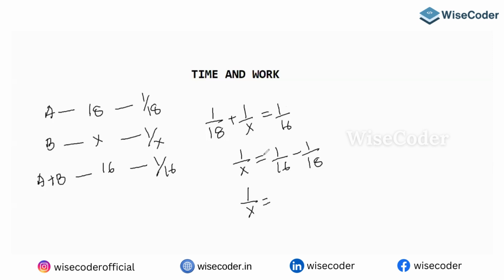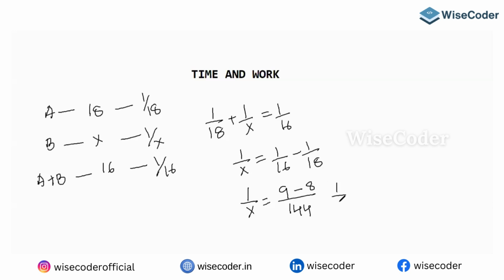If you look here, what could be the LCM? LCM is 144. If you calculate LCM as 144, 16 how many times 144? If you divide 144 by 16, it's going to be 9 times. And 18 how many times? 8 times.